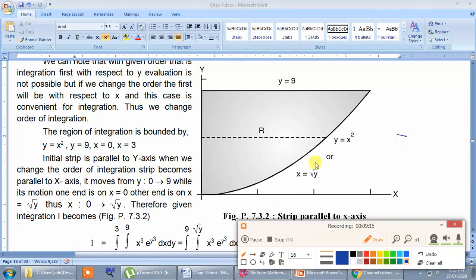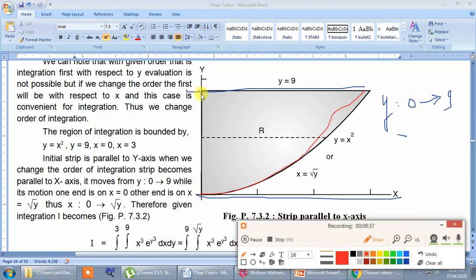So the limit for y is y equal to 0. Y equal to 0 is here, and y equal to 9 is here. So this dotted strip moves from y equal to 0 to y equal to 9, and that's why my limit for y is y equal to 0 to y equal to 9. Okay, now what? While in motion,